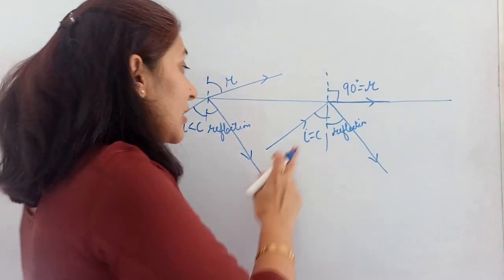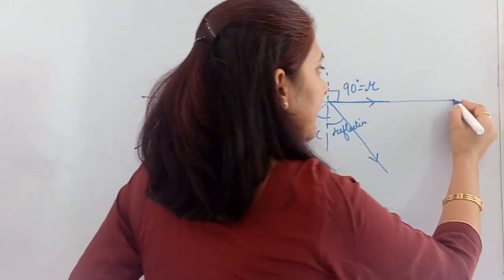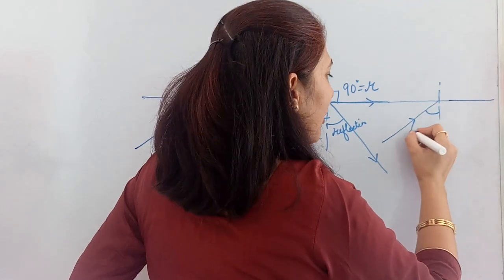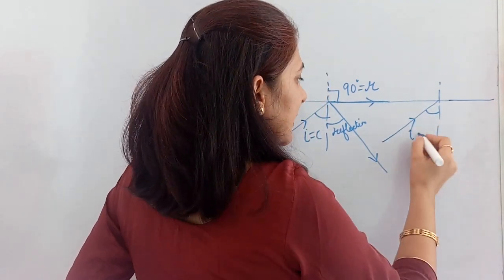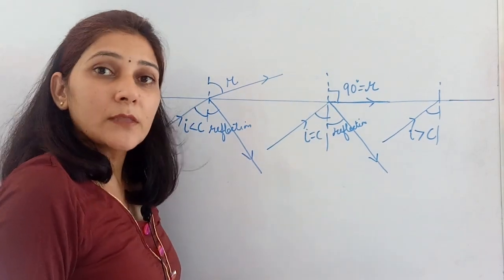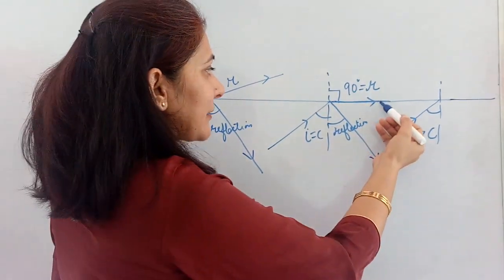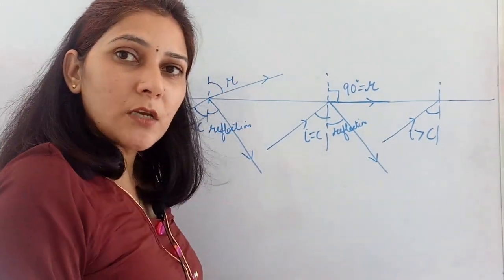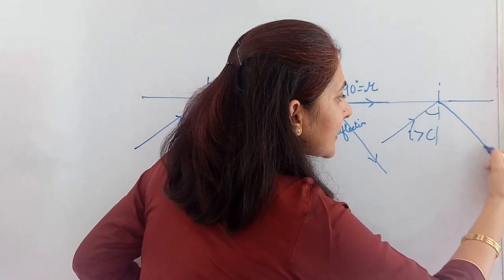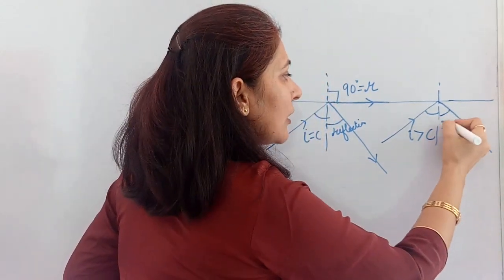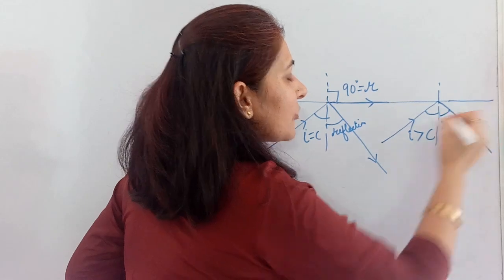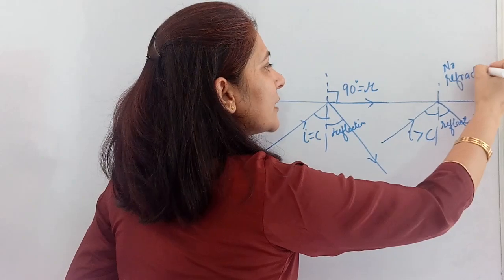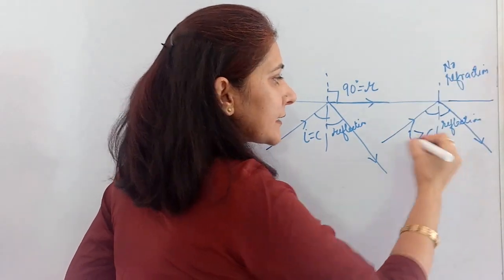What further will happen if we keep on increasing this angle? We had done that: if we keep on increasing the angle of incidence so that it is greater than the critical angle, then no refraction will be there, because the refracted ray is now only able to move in the same medium. So only and only reflection will be there. The ray will be totally reflected back. Okay, this is the angle of reflection. No refraction, only reflection is possible when I is greater than C.